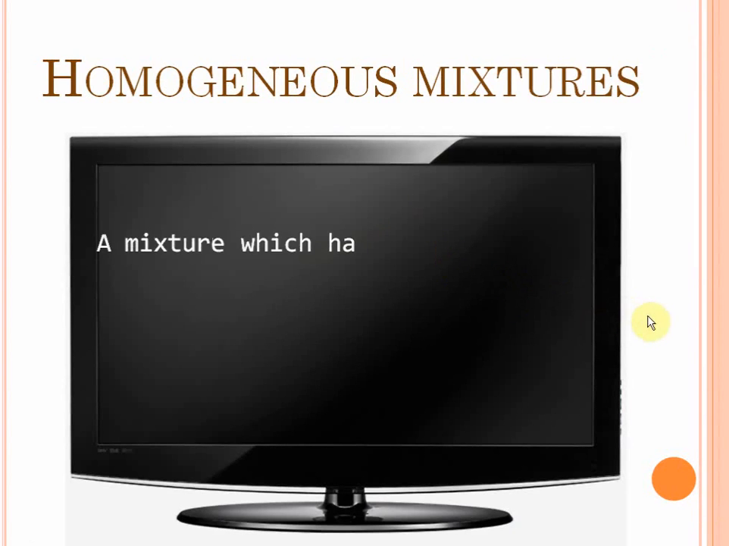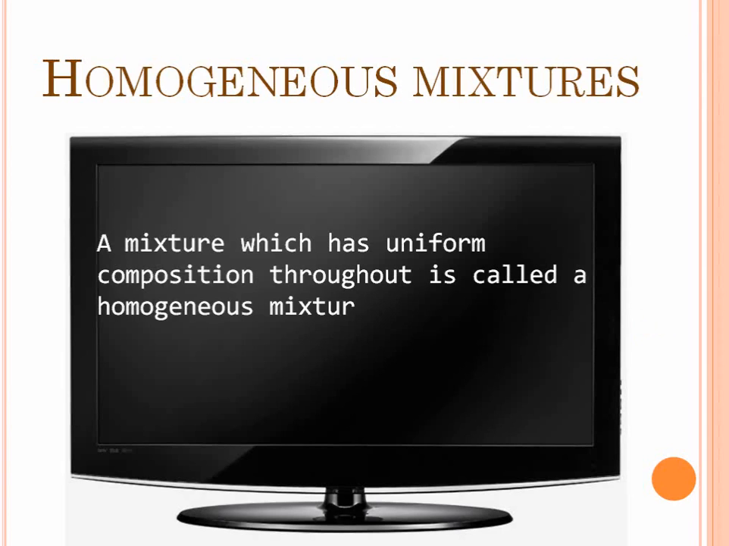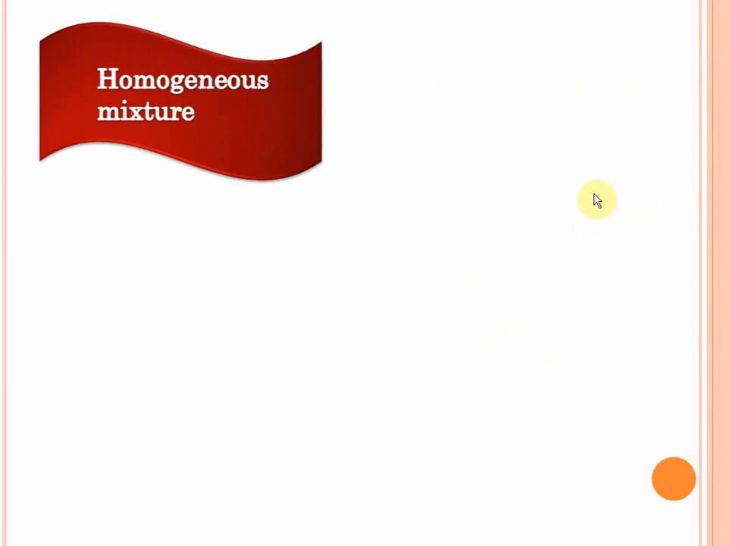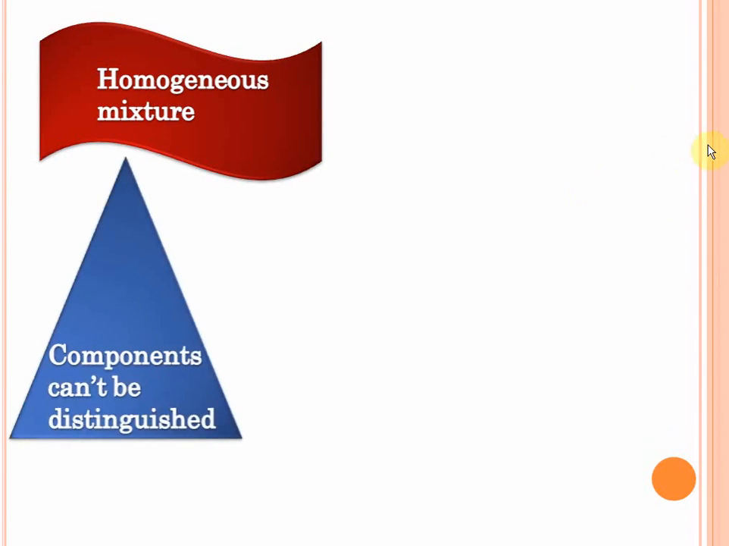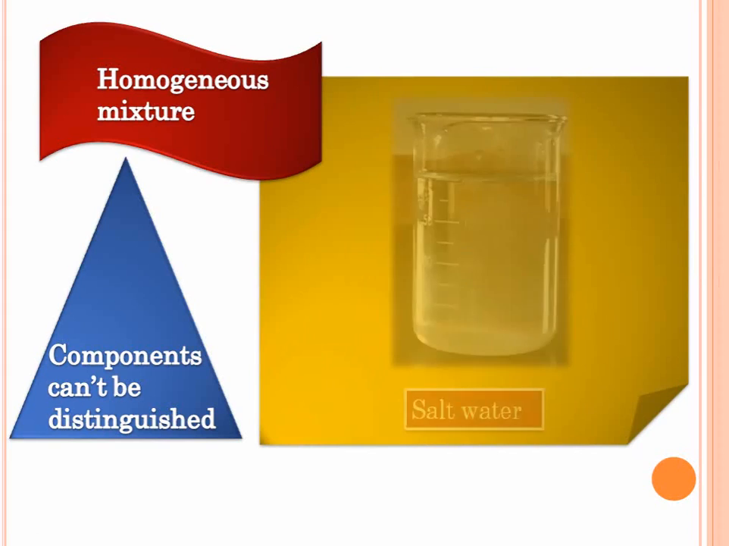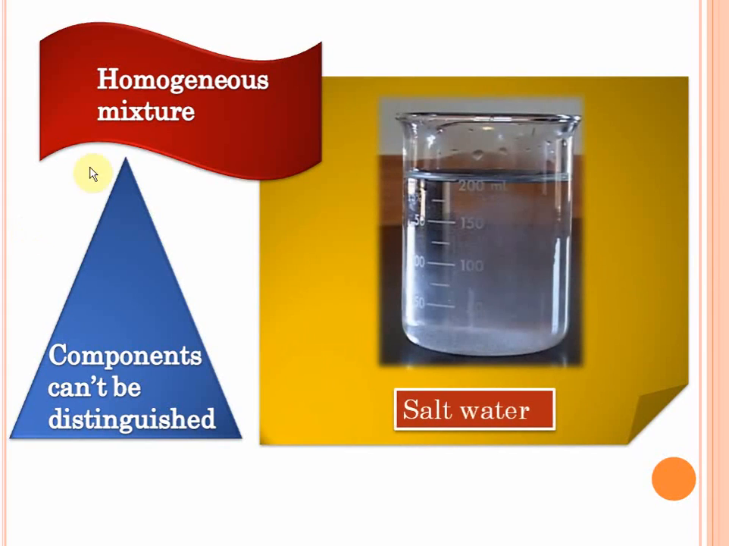A homogeneous mixture is one which has a uniform composition throughout. Now what does that mean? What a homogeneous mixture basically means is that its components cannot be distinguished. Its composition is the same throughout. Let's take the example of salt water, which is a homogeneous mixture. If you take the upper part of the salt water, it will have the same amount of salt and the same amount of water. If you take the bottommost part of the salt water, it will still have the same amount of salt and the same amount of water, isn't it?